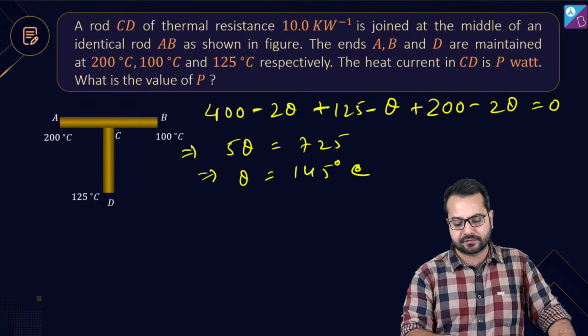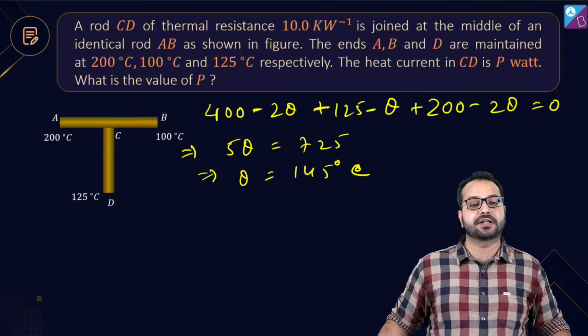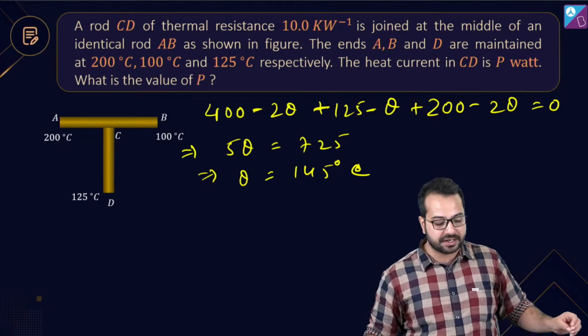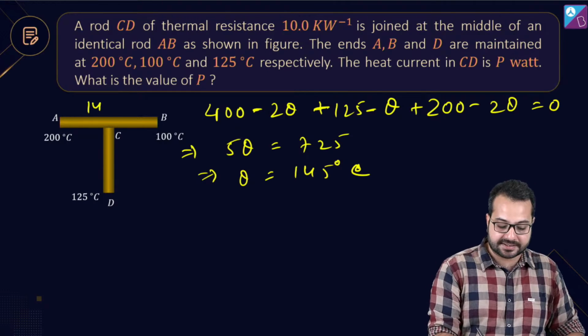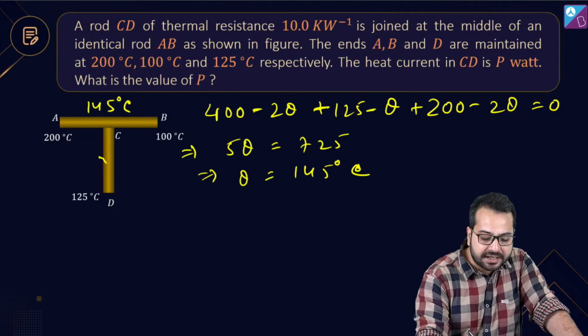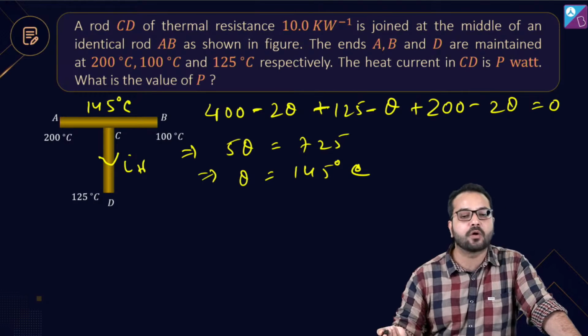145 आना चाहिए इधर. एक बार कैलकुलेशन चेक करो. Theta should come out to be 145 degree Celsius. Yes, that is correct. तो 145 degree Celsius आ गया. Now what will be the heat current? Very simple. What will be the heat current?